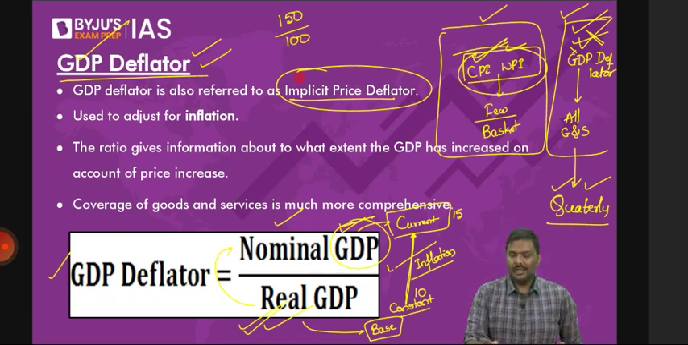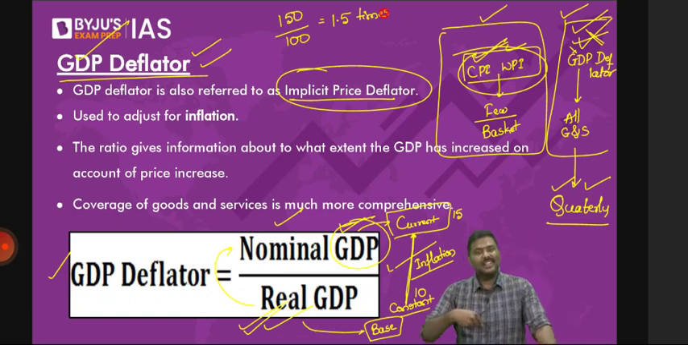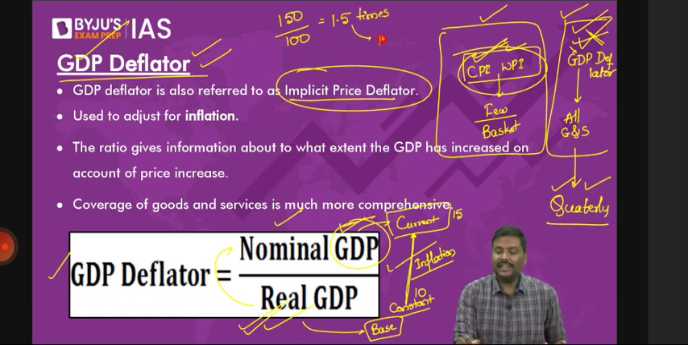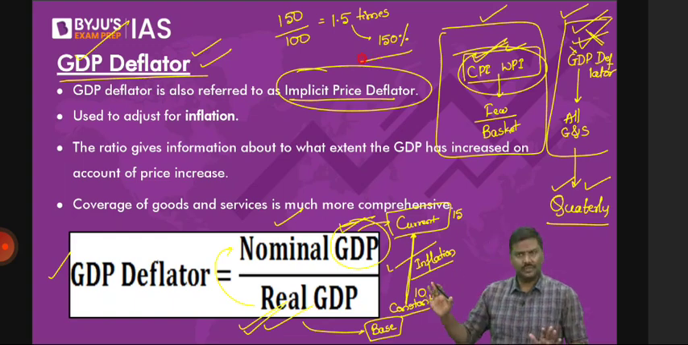Can I say GDP deflator is 1.5 times? If the nominal GDP is 150 and real GDP is 100, I'll say GDP deflator is 1.5 times. Many of the times they will also write it in percentages, 150%. Do not be confused. 1.5 times or 150%, both are one and the same.